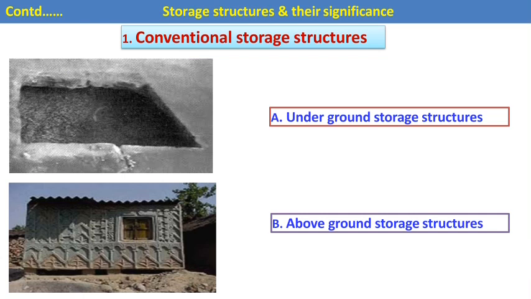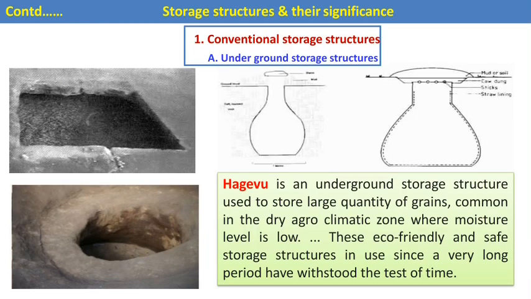The conventional storage structure is again subclassified into underground storage structure and above ground storage structure. In the underground category, the first is hegu. The word is a South Indian word mostly used in the Kannada language. It is an underground storage structure used to store a large quantity of grains, common in the dry agroclimatic zones where the moisture level is low.